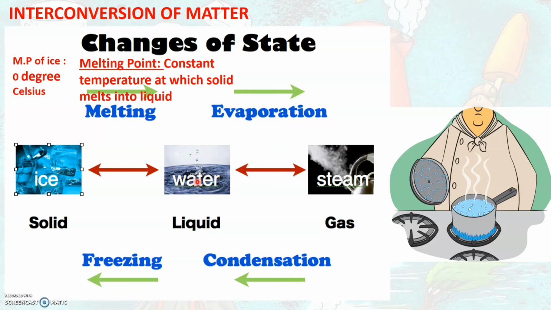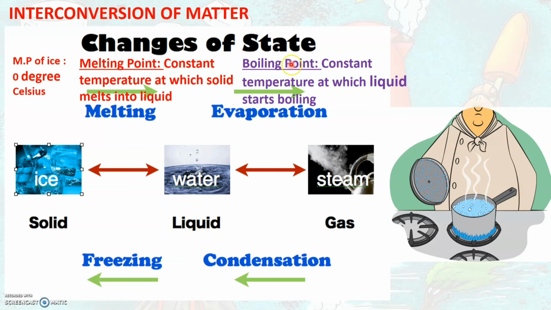So this constant or fixed temperature at which a liquid starts boiling is called its boiling point. The temperature at which water starts boiling is the boiling point of water. And the boiling point of water is 100 degrees Celsius, which means when water reaches 100 degrees Celsius, it starts to boil.